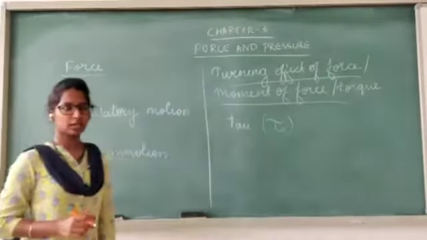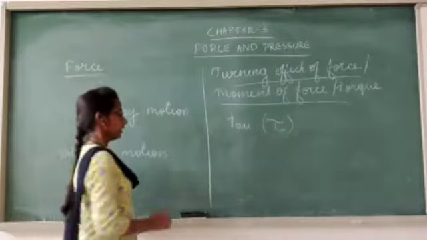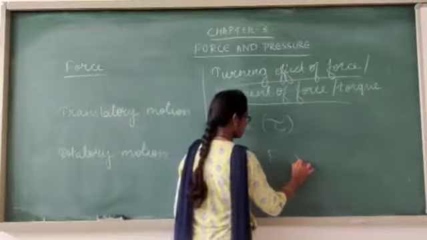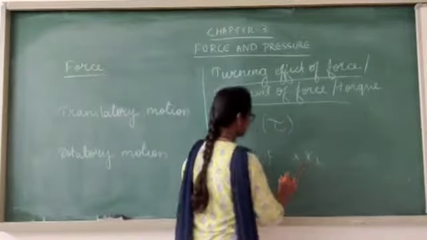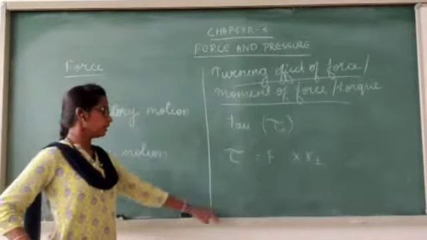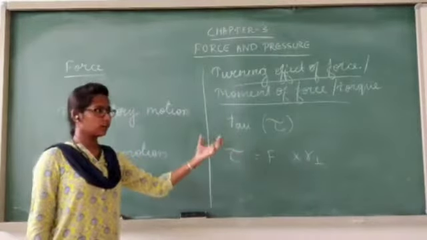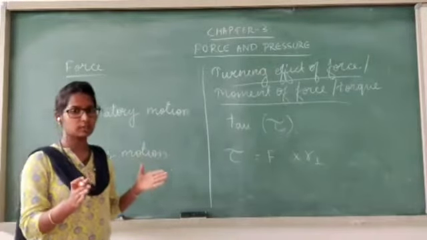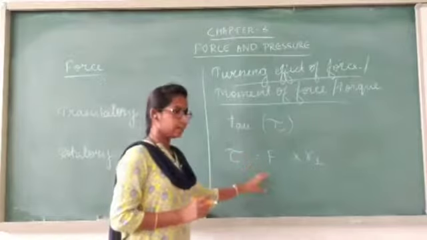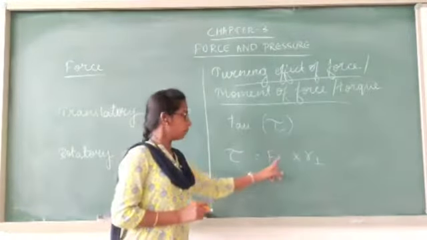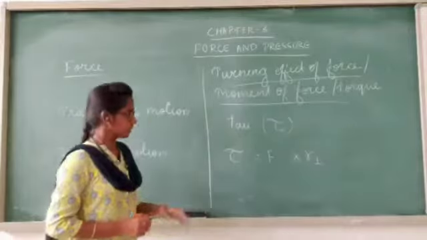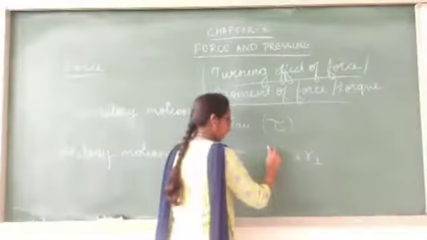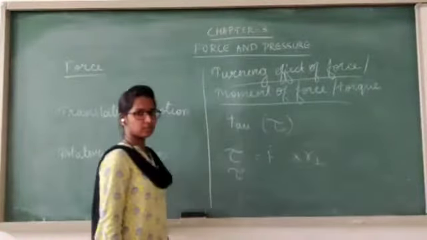So what is this torque or moment of force or turning effect of force? It is the product of the magnitude of force and the perpendicular distance from the axis of rotation. So this is the formula: torque is equal to force times perpendicular distance. When an object rotates, you can even apply two equal and opposite forces. We call them a couple. In that case, you should consider any one of the forces and the perpendicular distance from the axis of rotation. From this expression, you can also see that torque depends on the magnitude of force and the perpendicular distance from the axis of rotation.